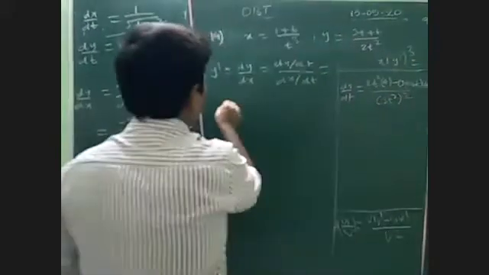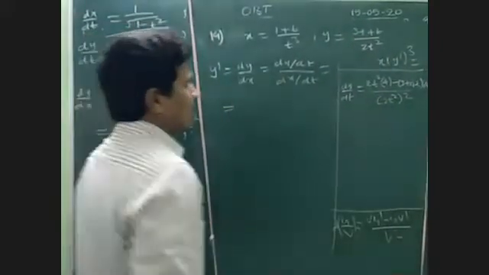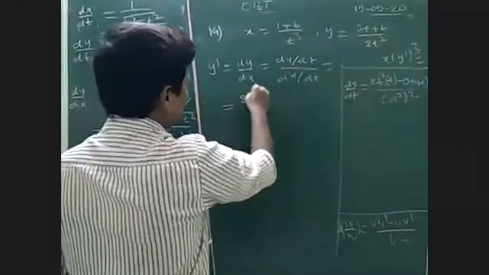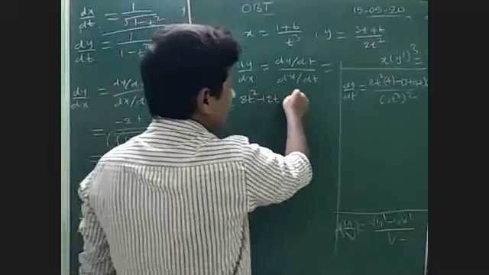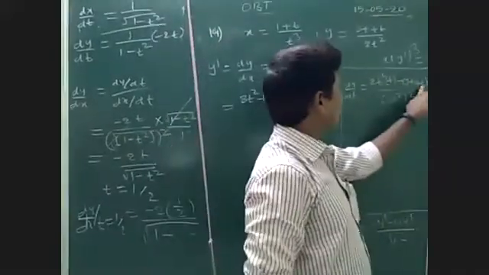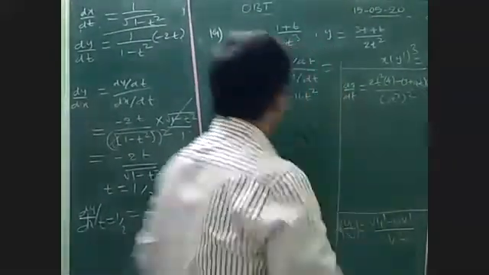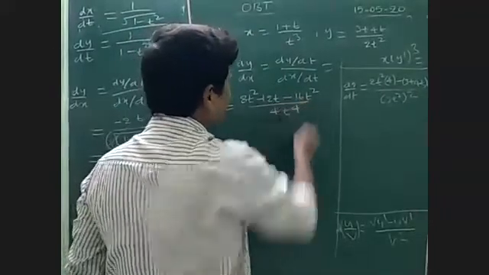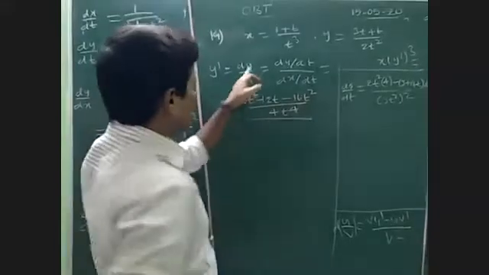So dy by dt value is clearly 8t square minus 12t minus 16t square minus 4t into... 16t square, by the denominator 4 t to the power of 4. This is dy by dt value.